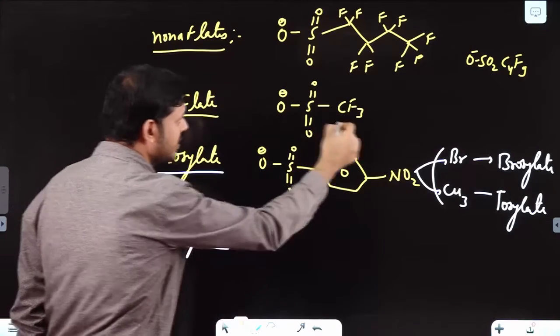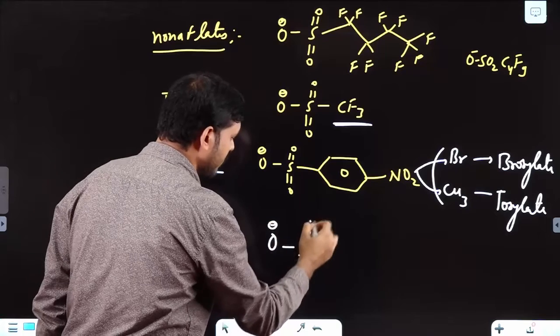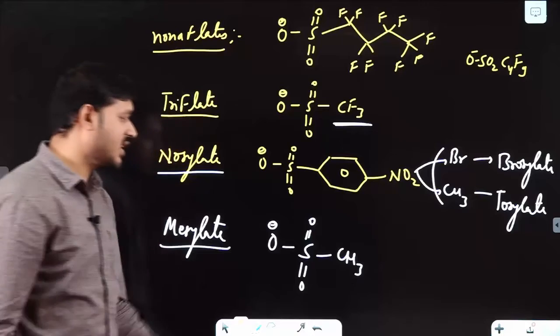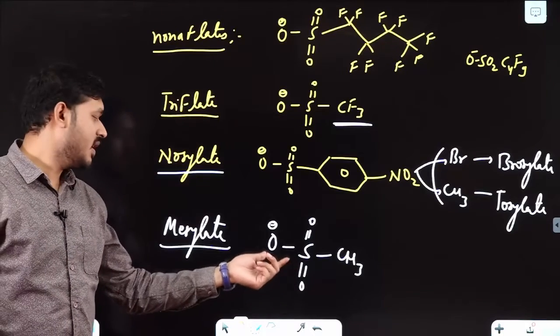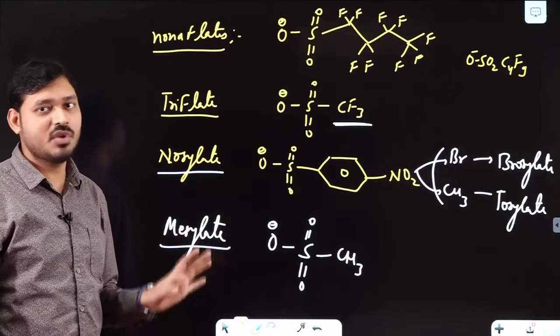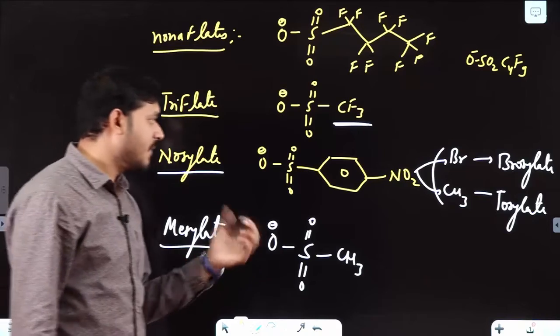Mesylate I already used. In place of CF3, if you say CH3, then it is called OMs. That is simply the mesylate ion. Okay, so these are the super leaving groups. You have to remember all these cases. Okay, now you can understand.